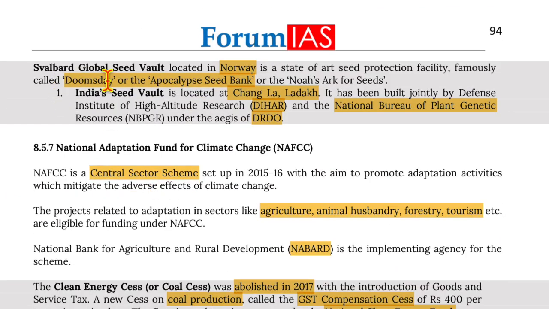Moving on to the Svalbard Global Seed Vault, which is located in Norway, is a state-of-the-art seed protection facility famously called the Doomsday or Apocalypse Seed Bank, or Noah's Ark of seed banks. Now, India's seed vault is located at Chang La, Ladakh. It has been built jointly by the Defence Institute of High Altitude Research, that is DIHAR, and the National Bureau of Plant Genetic Resources under the aegis of DRDO.